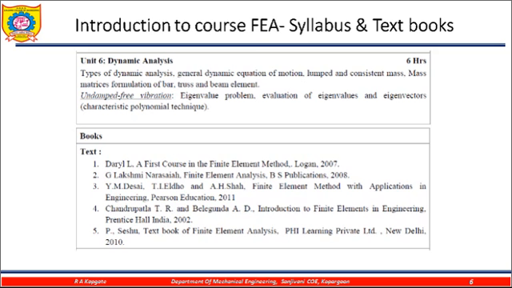Now, the best book I would recommend is Daryl Logan. Here only Daryl L is mentioned, but that book is Daryl Logan. If your matrices are poor, that too can be solved by using this book. Then P. Seshu is again a better book.